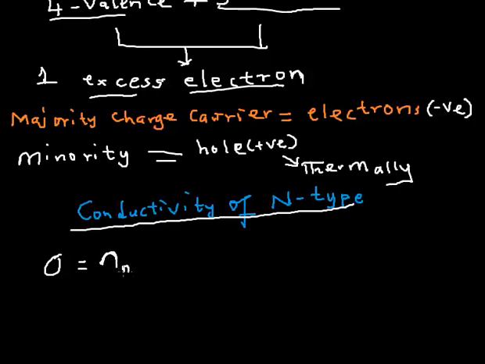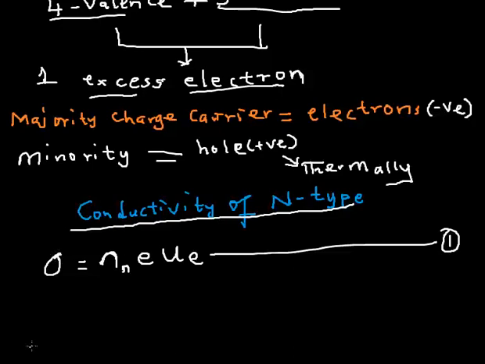Using this n here simply means that I'm considering the N-type. If it was P, I would have used p as a subscript. Then multiply by the electronic charge, then multiply by the mobility of just the electron. This is one way of expressing it. So write this formula because we are going to apply it.